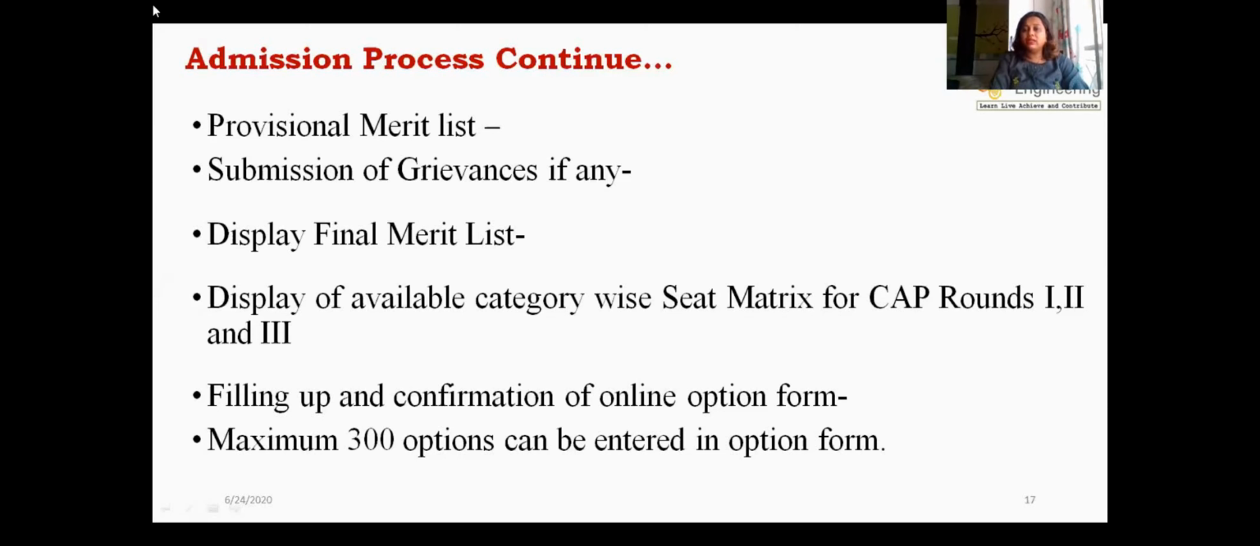After that, the candidates or students need to fill up and confirm the online application form, and the students can fill in a maximum of 300 options of engineering colleges according to the branch in the option form.